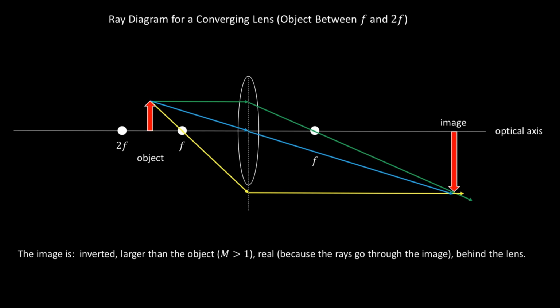Now I've moved the object to be within f and 2f, so greater than f but not as great as 2f. Here I notice that the image has now become larger, but it's still inverted and outside the focal point on the other side. The image is still real because the rays are going through the image and it's behind the lens.